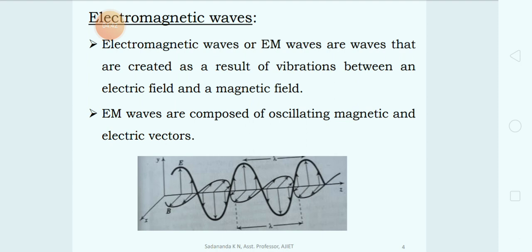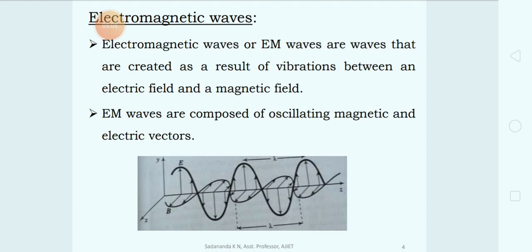The field strength variation of either of them is the pattern of the wave, and each of these vectors has a wavelength. The electric and magnetic waves always appear together as a collective entity called the electromagnetic wave.